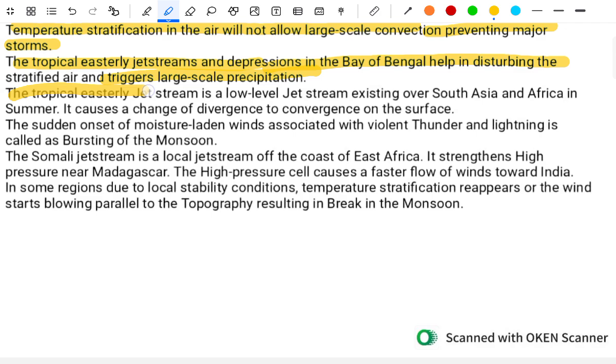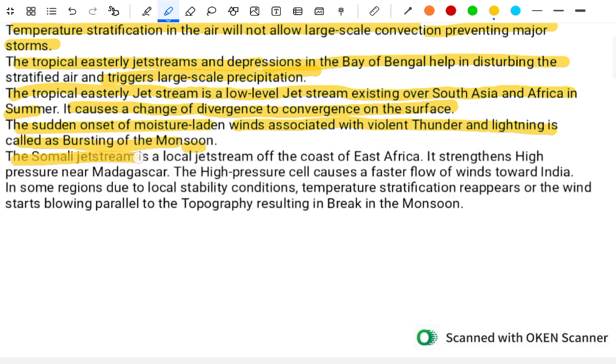The tropical easterly jet stream is a low level jet stream existing over Southeast Asia and Africa in summer. It causes the change in the divergence and convergence on the surface. The sudden onset of moisture-laden monsoon, associated with violent thunder and lightning, is called the burst of monsoon.